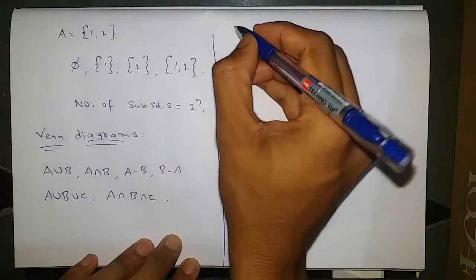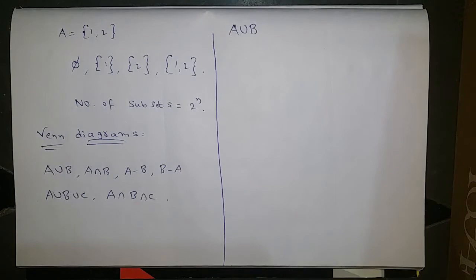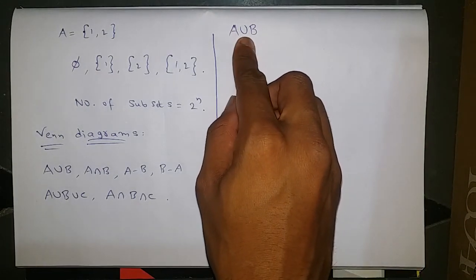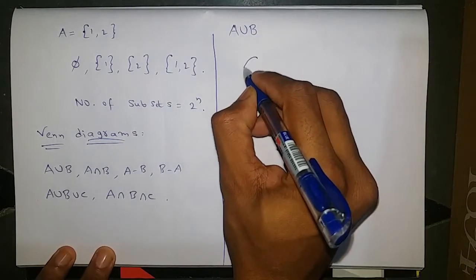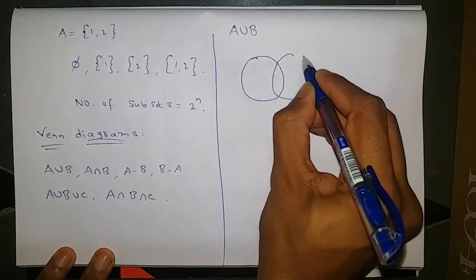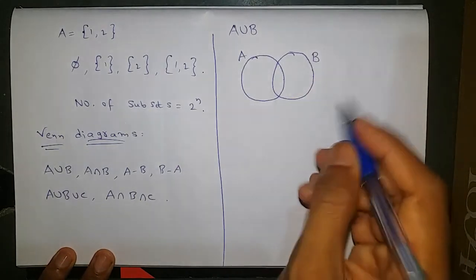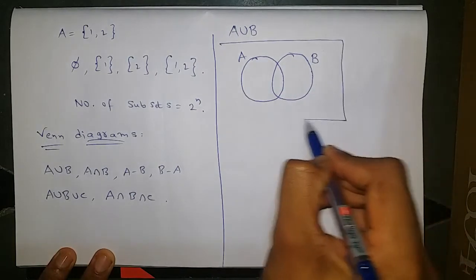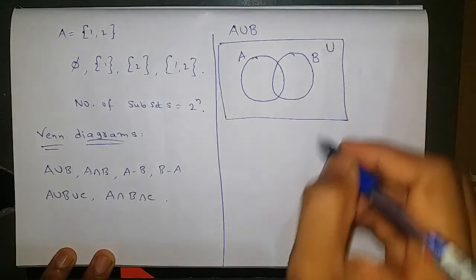So first, the Venn diagram of A union B. Here the word itself indicates union: all together, or combination. So draw 2 circles, one circle for set A and one circle for set B. Now around these circles draw one rectangle which indicates the universal set.